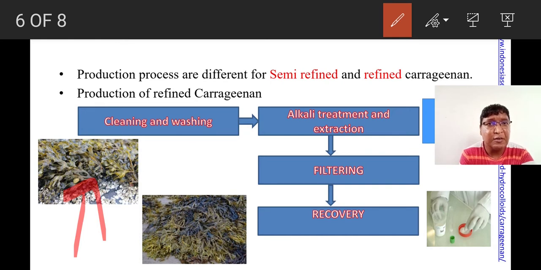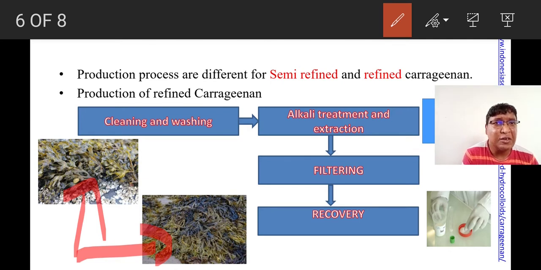After washing, look at this picture. It is free from dust and other adsorbing units. It has to be removed before it is subjected to exploitation with respect to the production of carrageenan, right?